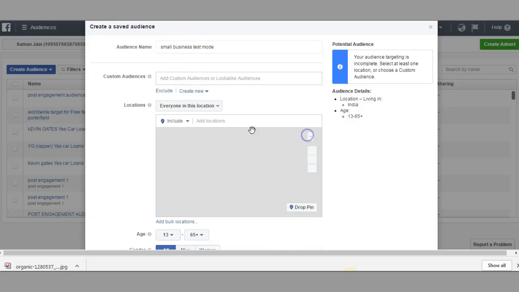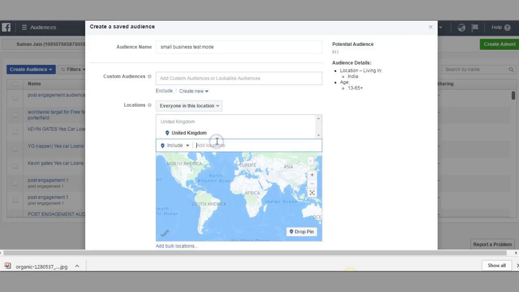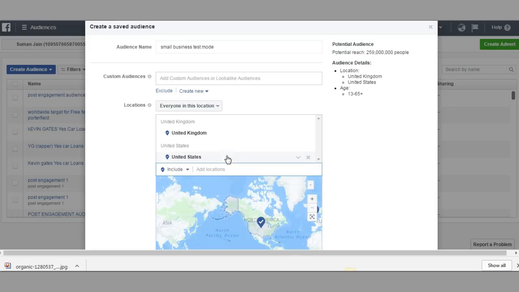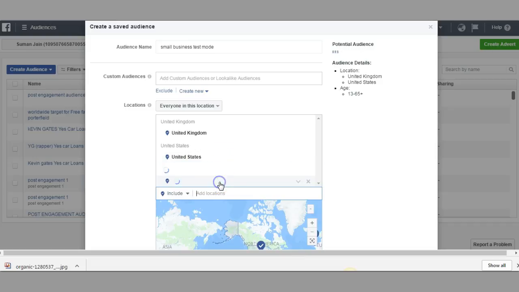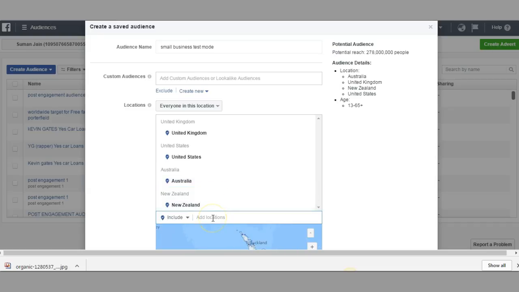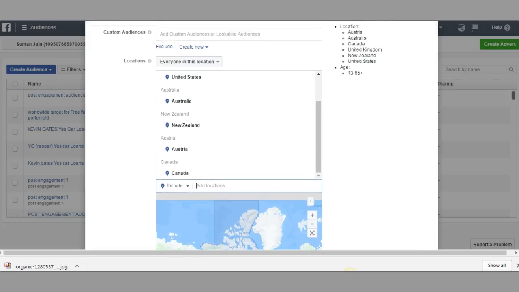By default the location is India because I stay here. So I go for United Kingdom, United States, Australia, New Zealand, I even like Austria, and last but not least, Canada. I believe in top tier countries.